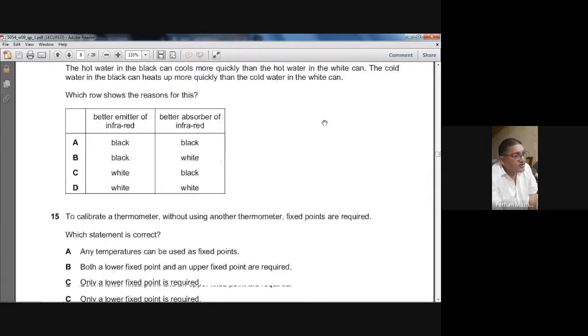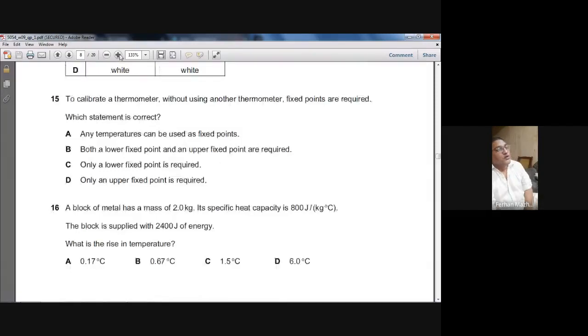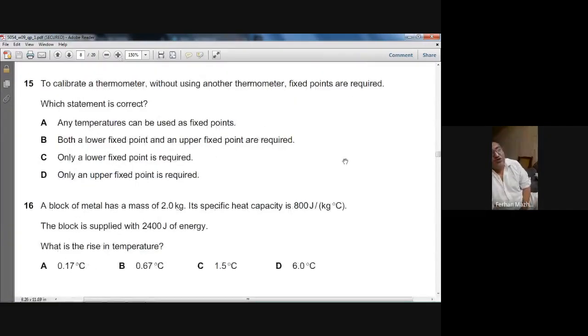Next question, question number 15. To calibrate a thermometer without using another thermometer, fixed points are required. Which statement is correct? B, for baby. Fixed points are the ice point and the steam point. So B is the right choice. We call the ice point the lower fixed point, and the upper fixed point is the steam point. B is the right choice.